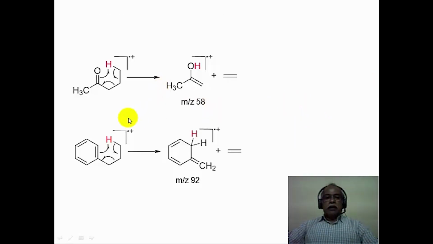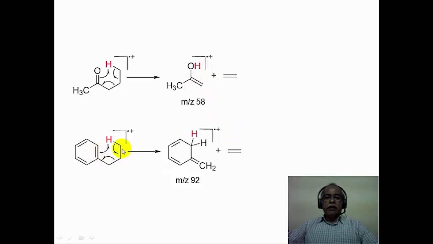Let us take the example of this particular molecule, which is 2-pentanone. 2-pentanone undergoes the McLafferty rearrangement to produce acetone enol. This is an enolic structure of acetone, and the loss of an ethylene unit corresponds to registering of this particular ion at 58. Between these two fragments that are produced, the charge resides with the enol, because the enol will have a lower ionization potential compared to ethylene. So you remember that the ion with the lowest ionization potential is what is going to be produced during the fragmentation, and this is a good example of that.